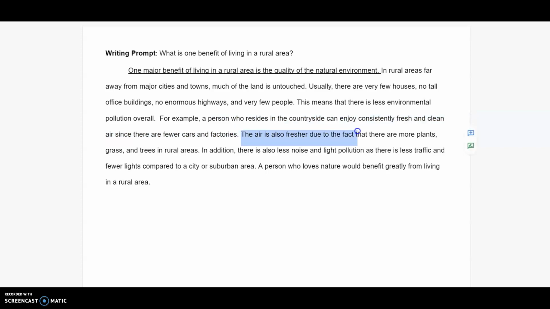And then another fact about the air is given. And this is followed by an additional example of how there's less pollution in the rural areas. In this case, in this sentence, the writer is discussing noise pollution and light pollution. And the last sentence is the concluding sentence, just one sentence which kind of summarizes the main idea of this paragraph.